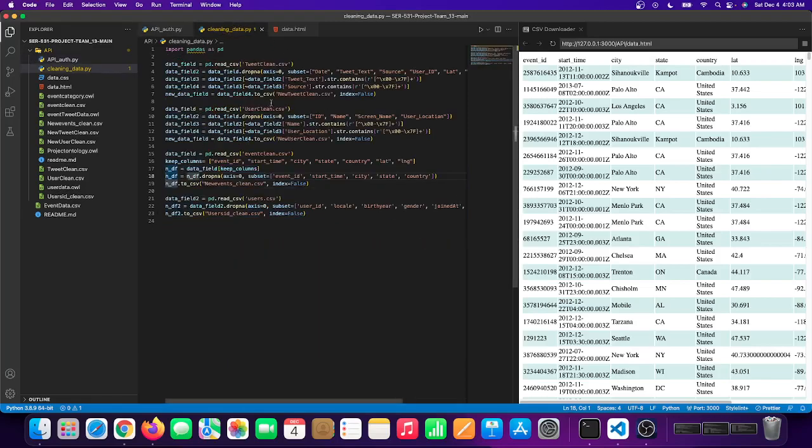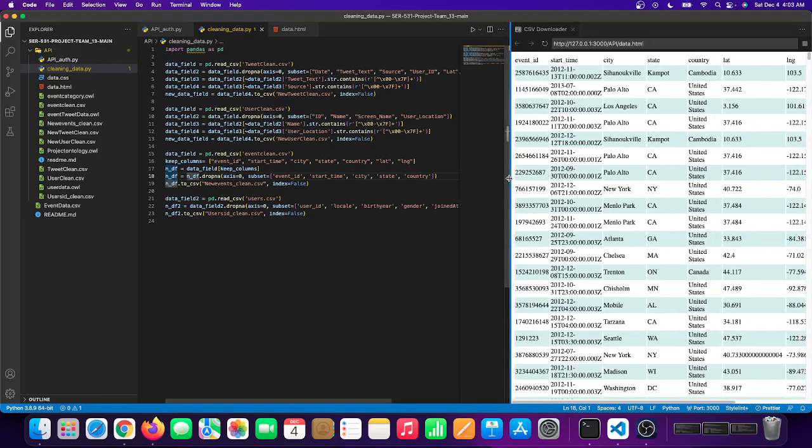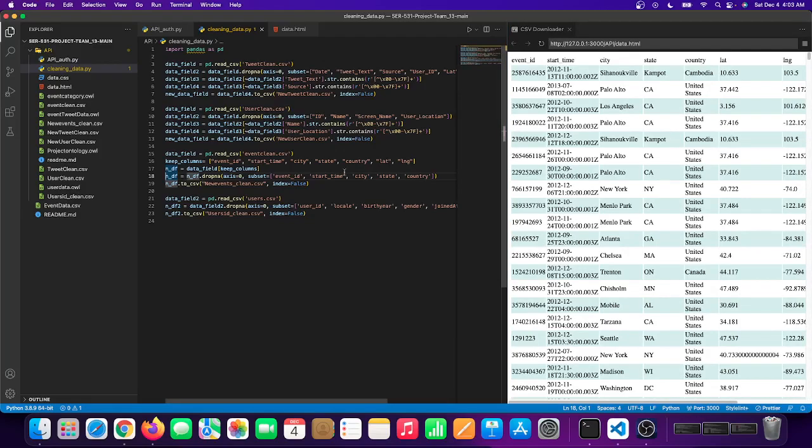So we wrote a pandas module to filter the data that we fetched, and in this module we use custom parameters that are helpful for this project to filter the data. The filtered data is again stored in a clean CSV formatted file, and this data is represented using a JavaScript file in a tabular format.